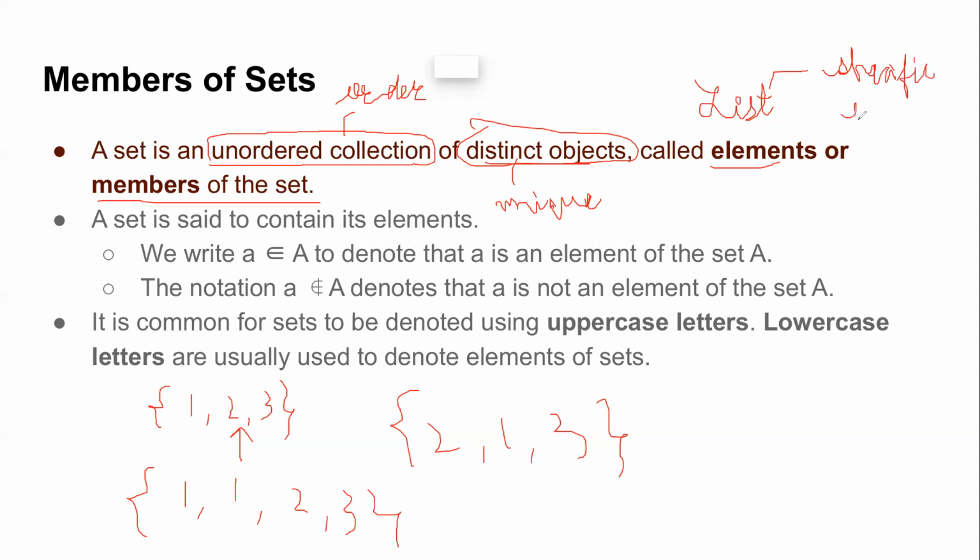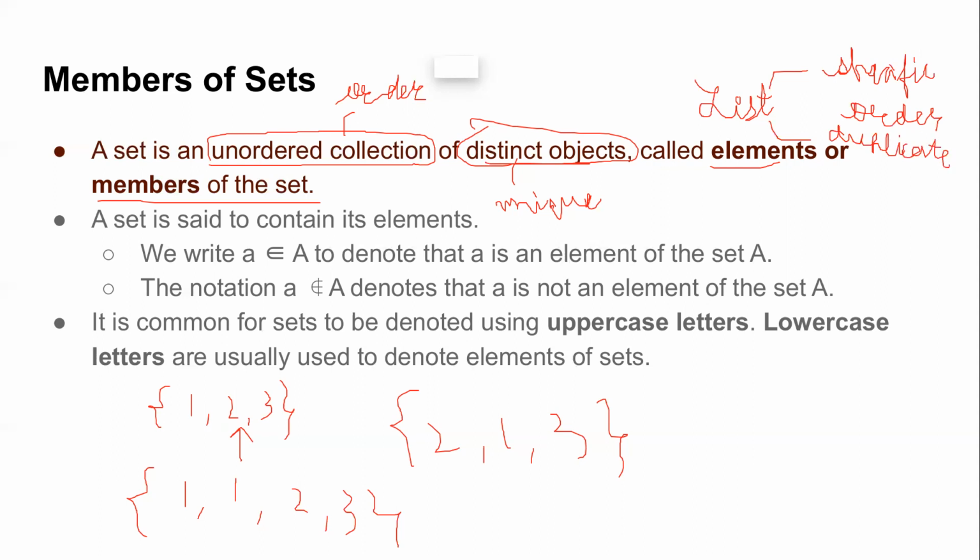So you need to have a specific order, and in a list repetition is also not allowed. You cannot have duplicate elements. In a set it's allowed because ultimately you are going to replace them with a single entity, but in a list both of these properties are not allowed.